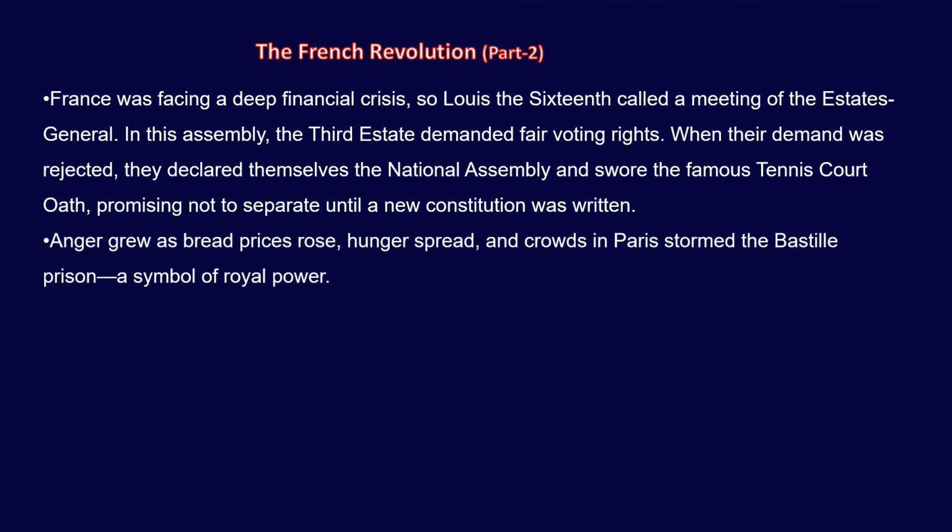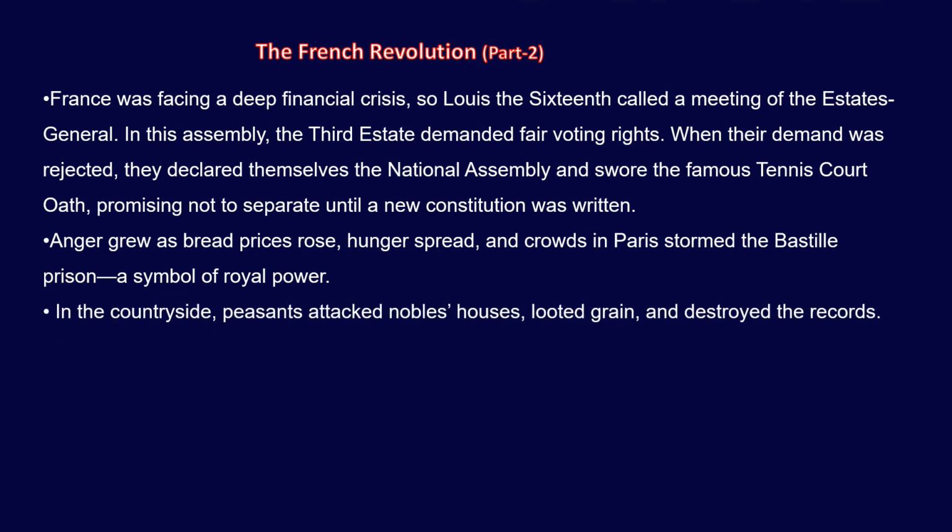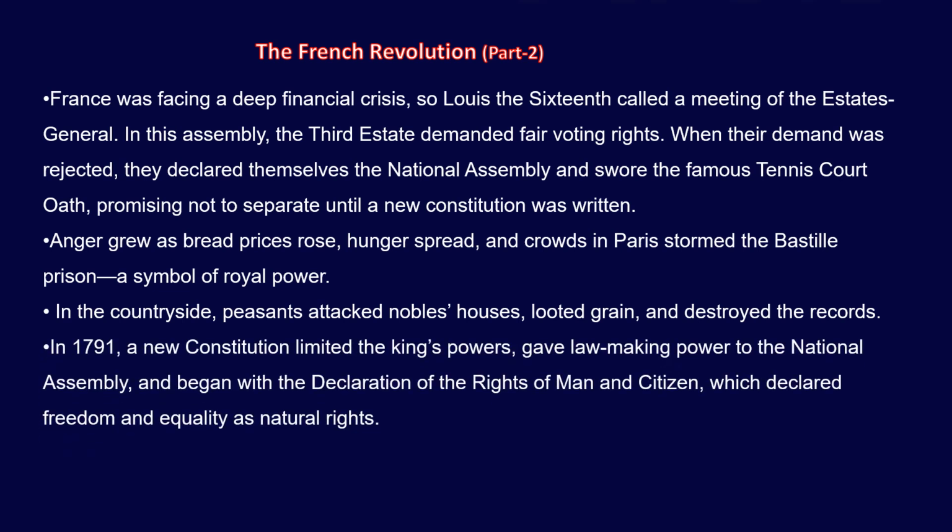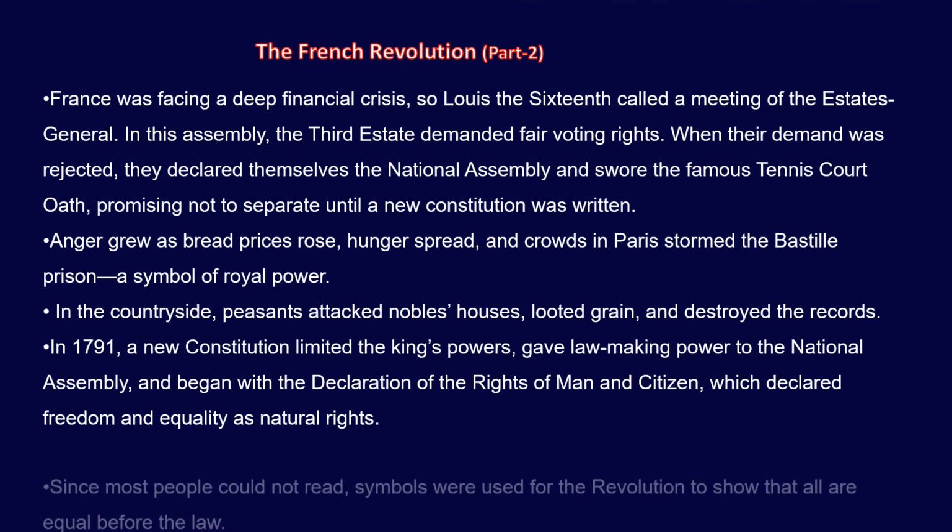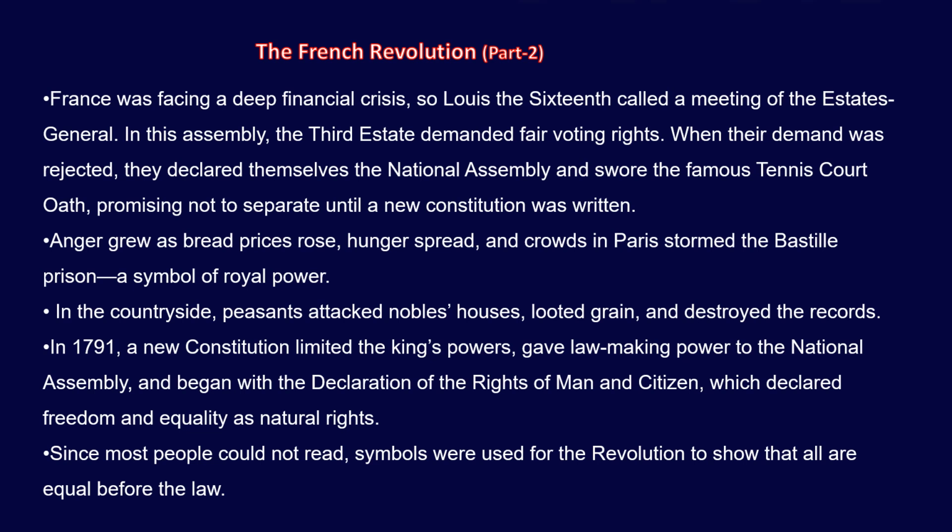Anger grew as bread prices rose, hunger spread, and crowds in Paris stormed the Bastille prison, a symbol of royal power. In the countryside, peasants attacked nobles' houses, looted grain, and destroyed the records. Finally, in 1791, a new constitution limited the king's powers, gave lawmaking power to the National Assembly, and began with the Declaration of the Rights of Man and Citizen, which declared freedom and equality as natural rights. Since most people could not read, symbols were used for the revolution to show that all are equal before the law.